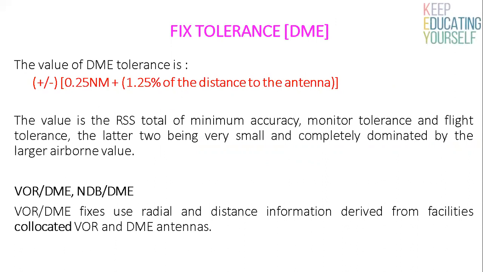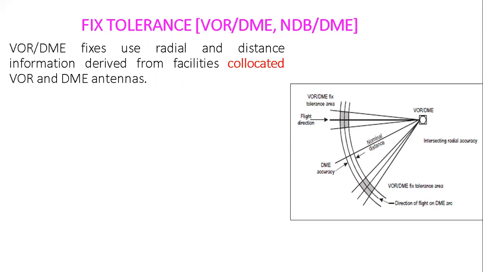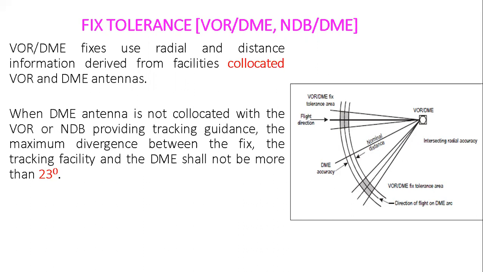VOR/DME or NDB/DME. VOR/DME fixes use radial and distance derived from facilities with co-located VOR and DME antennas. Fixed tolerance VOR/DME, NDB/DME. When the DME antenna is not co-located with VOR or NDB providing tracking guidance, the maximum divergence between the fix, the tracking facility and the DME shall not be more than 23 degrees, as discussed earlier.